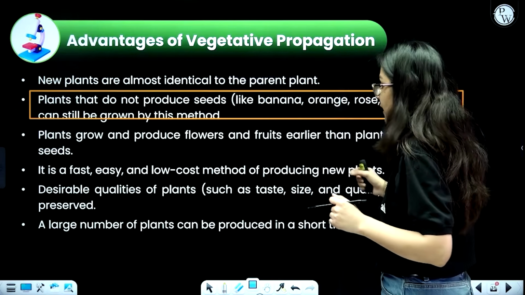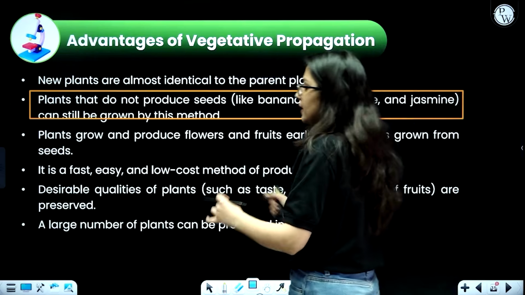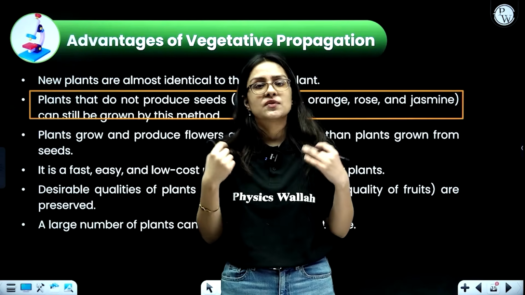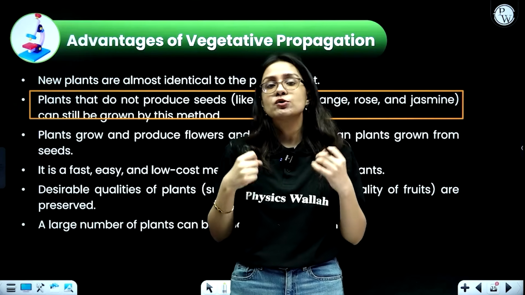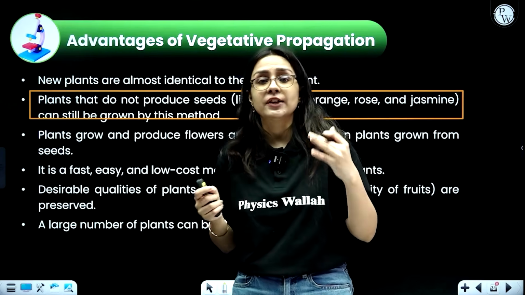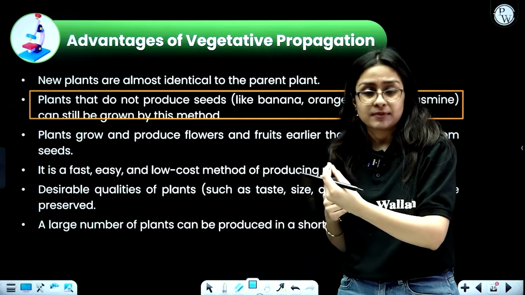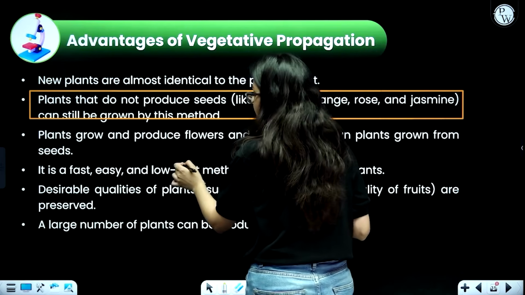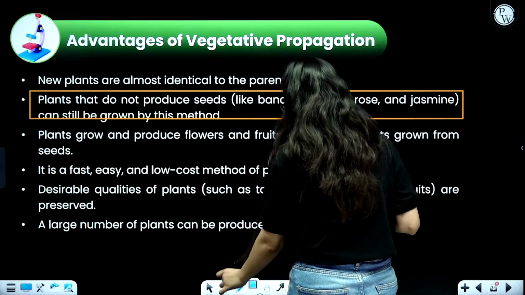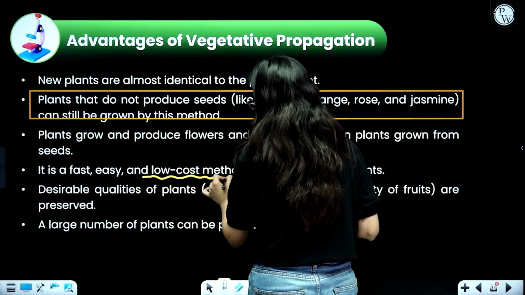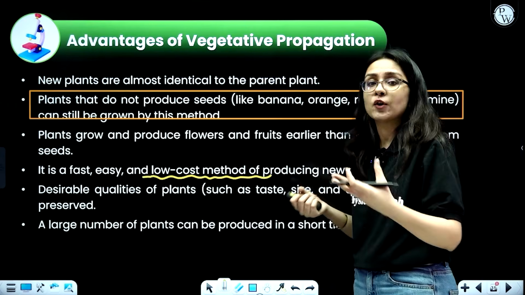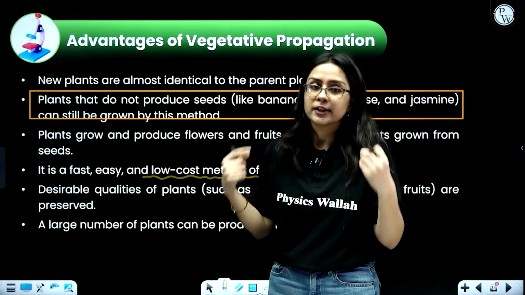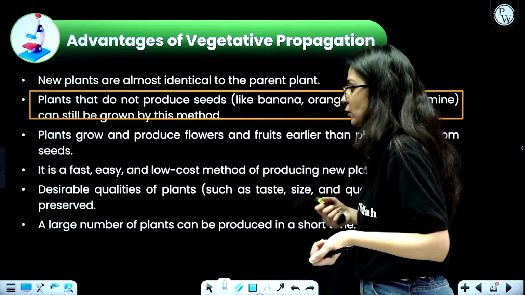Plants grow and produce flowers very fast, or I can say earlier than the ones produced by sexual reproduction. Since the method of growth is faster, they can easily produce fruits and flowers at a very early time, so we can say that the growth is rapid, and it is also very low cost because you don't have to get seeds, and getting seeds nowadays is very expensive. You have to pay for it, and for some very good quality crops and plants you need good quality seeds, which can be very expensive also.